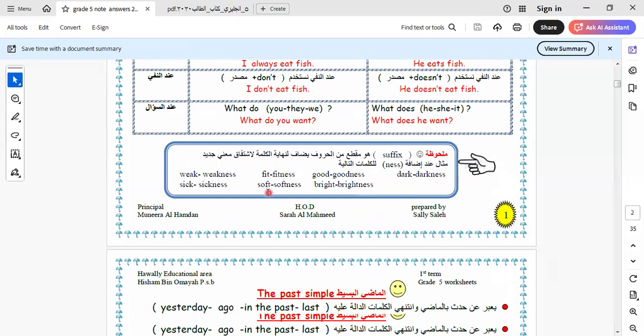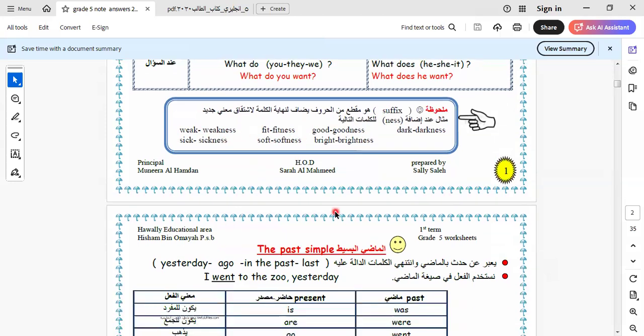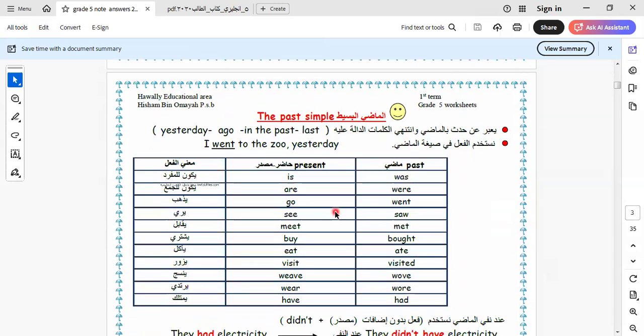Here in this unit we know the suffix. This is called a suffix, adding letters to the end of the word, like weakness. This is when we put double s for the word. It is called a suffix. Prefix means the beginning of the word. Suffix, the ending of the word. Okay, this is the difference between suffix and prefix. Here is weakness, fitness, goodness, and so on. I will leave the rest for you to read by yourself.